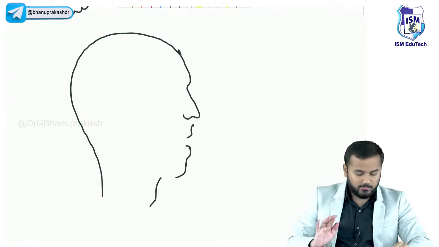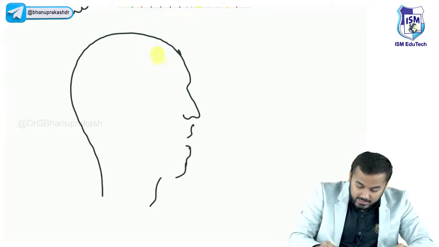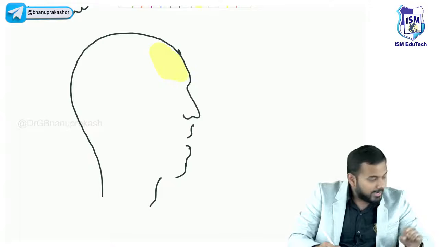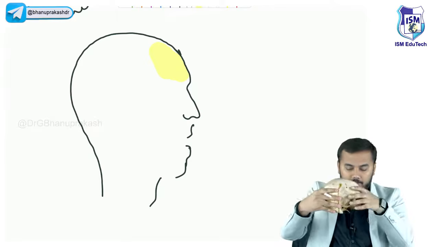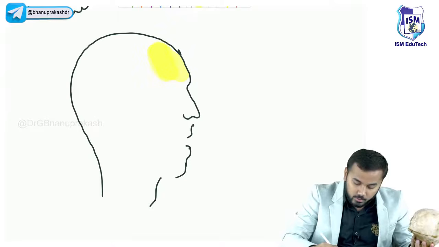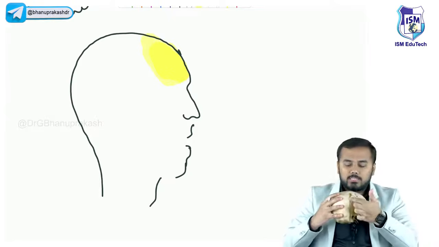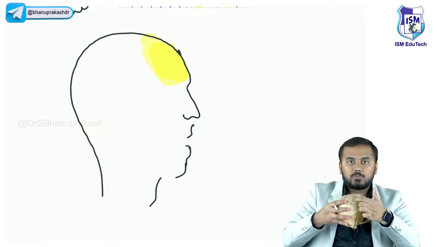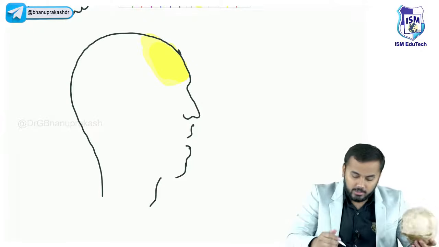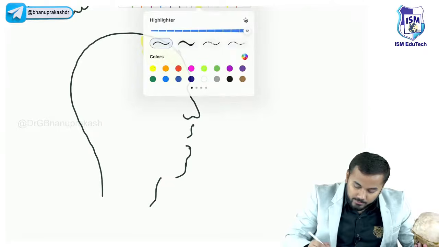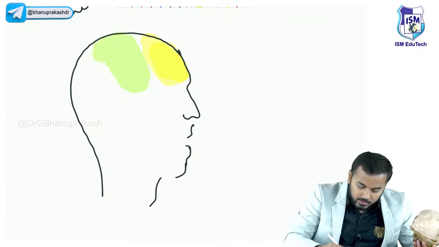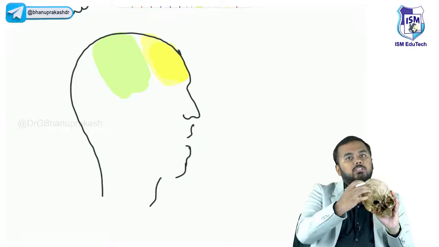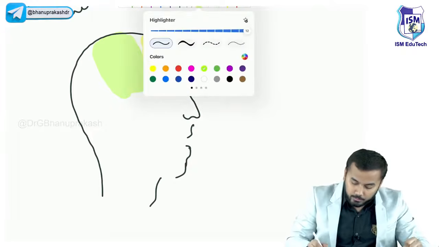Now here, let us say this bone in the front, whatever I have told you, see this bone in the front which you can see from the side. This is called your frontal bone. After the frontal bone, this next bone here is called parietal, and this is called temporal. So the next bone which I'm drawing right now is your parietal bone. After the parietal, at the back, what is this bone? This is called your occipital bone.